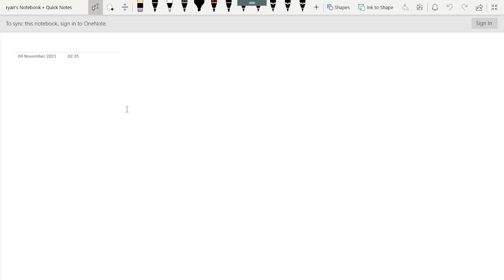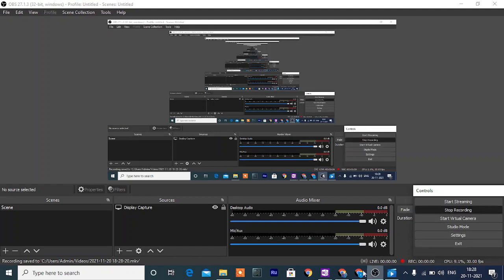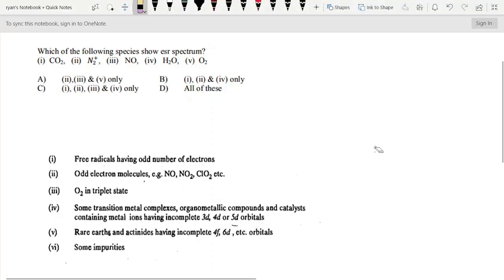I am going to solve a few questions which came in 2015 and 2016 in the Kerala SET examination. This question was asked in the 2016 Kerala SET examination. Here the question is, which of the following species show ESR spectrum?